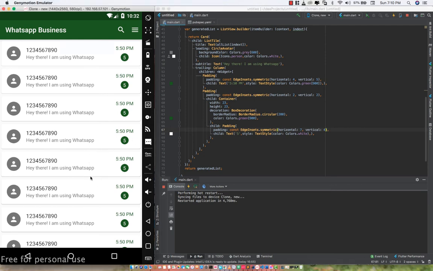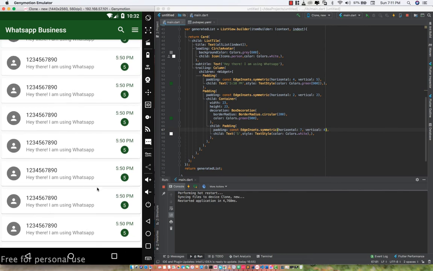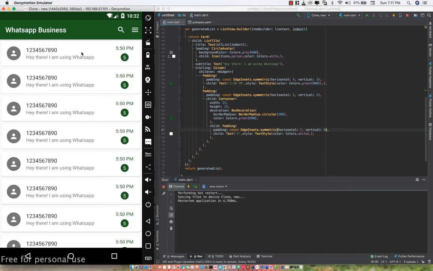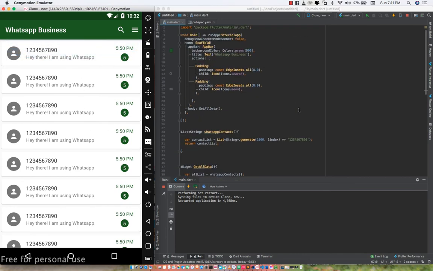Now, last but not the least, I think we have one more thing to add, and that is the floating action bar. With the floating action bar, it is quite simple.